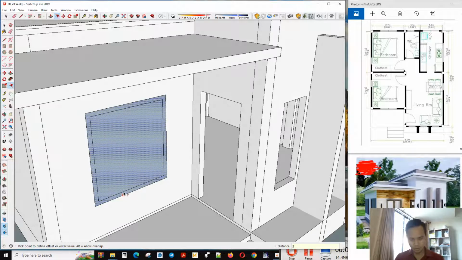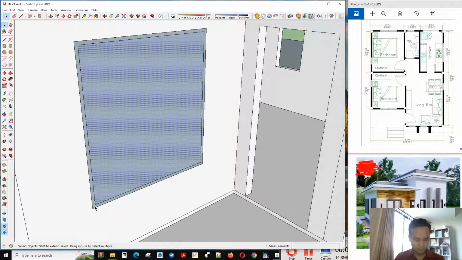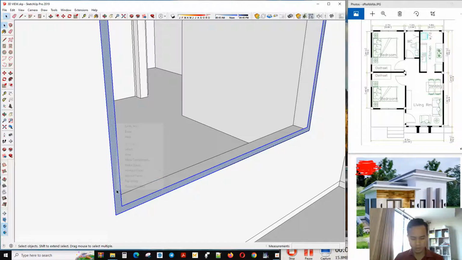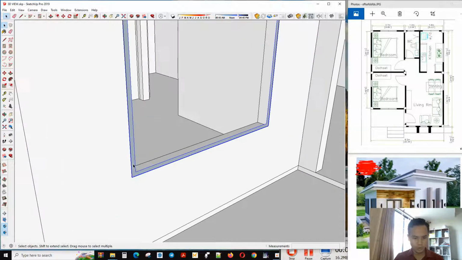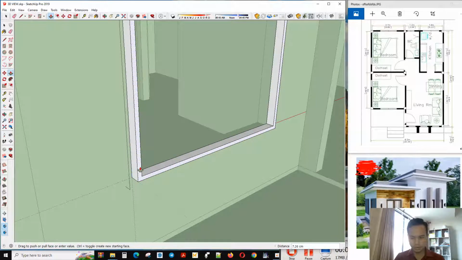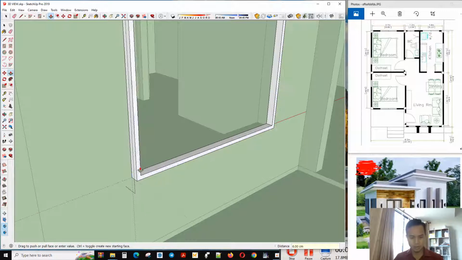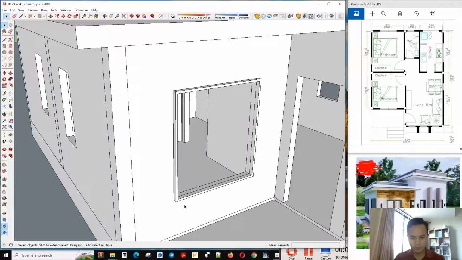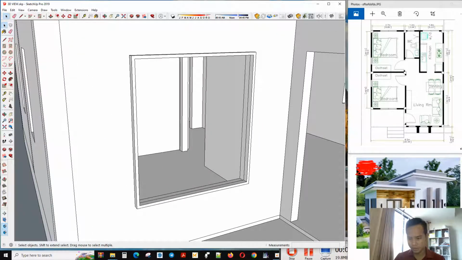To make it easy for other design, we need to make a group, so the component doesn't stick with other elements. So 3 by 6. Okay, now we make the single slide here.